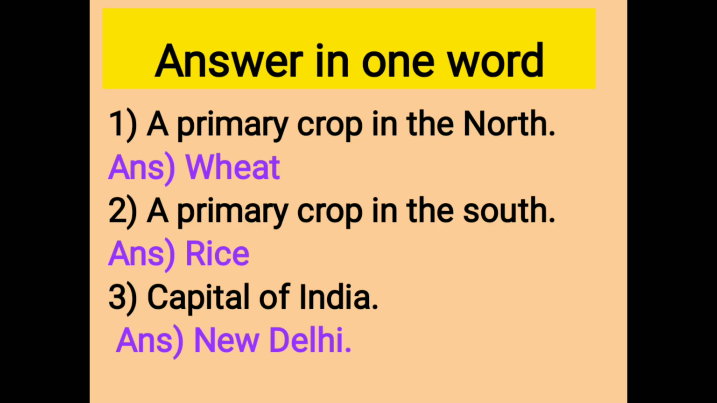Answer in one word. Number 1, a primary crop in the north. Answer, wheat. Number 2, a primary crop in the south. Answer, rice. Number 3, capital of India. Answer, New Delhi.